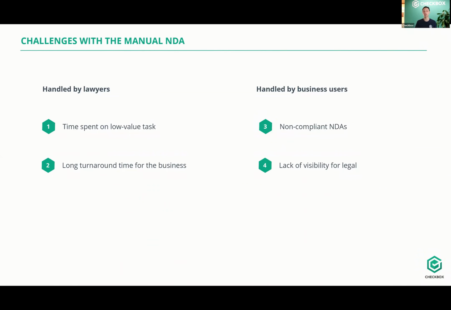All right, so now that we understand the background behind why it is useful to automate the NDA, let's go and do it. I promised that I would do it in under 20 minutes, and we don't have all the time in the world today, so let's jump